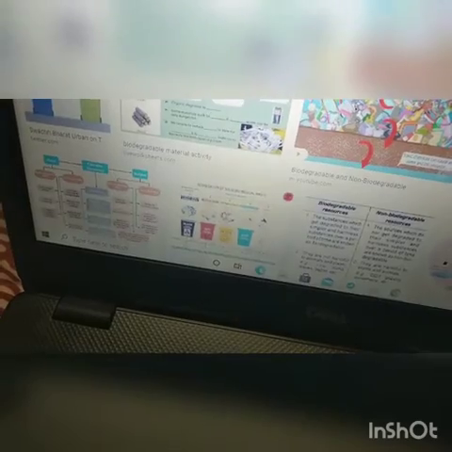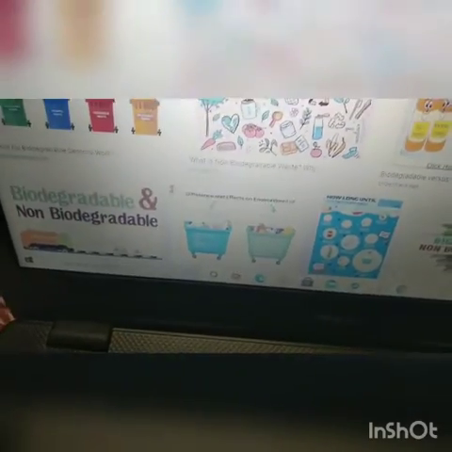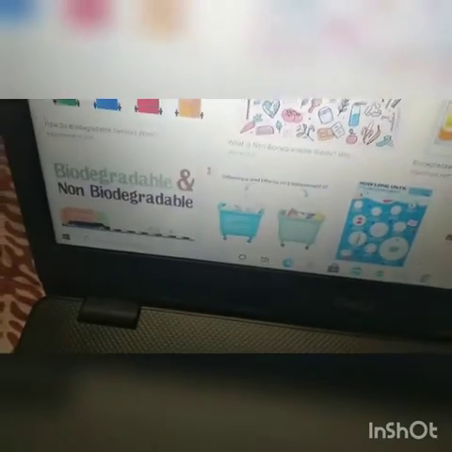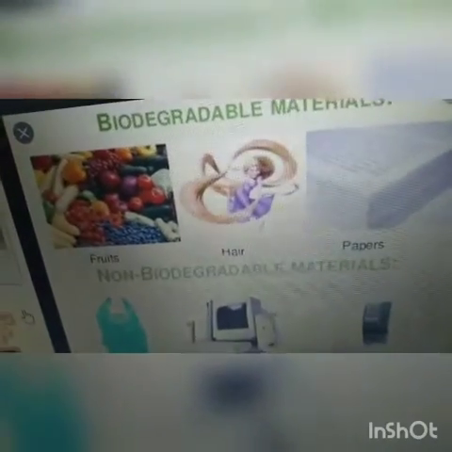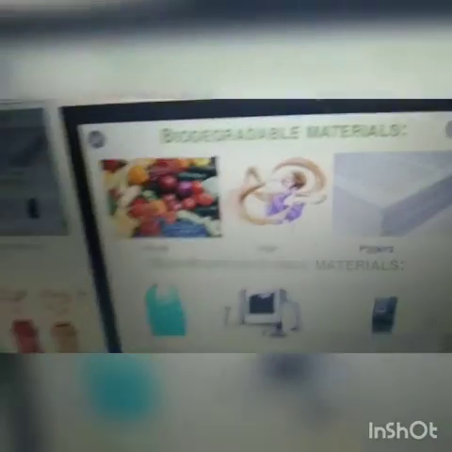Okay, children. We have vegetables, fruits, papers, all these things. When you throw that type of waste, it gets rotted. Rotted means decomposed. It then finally mixes with the soil. Then it is called biodegradable waste. See here, fruits, papers, all these are biodegradable waste materials.